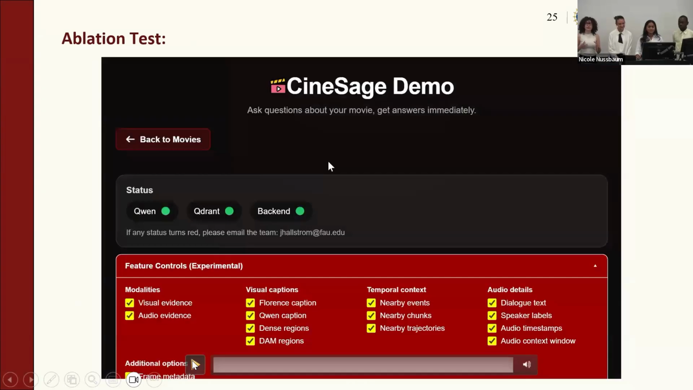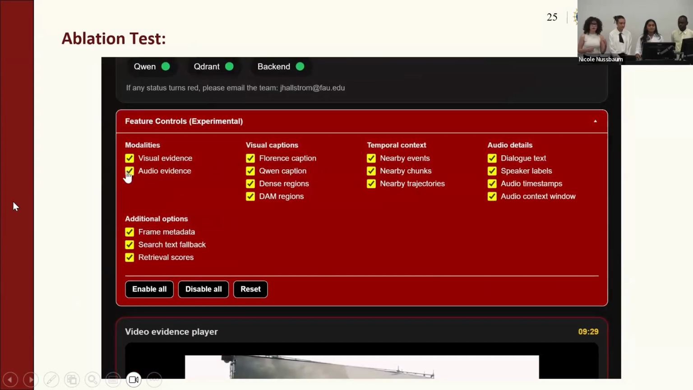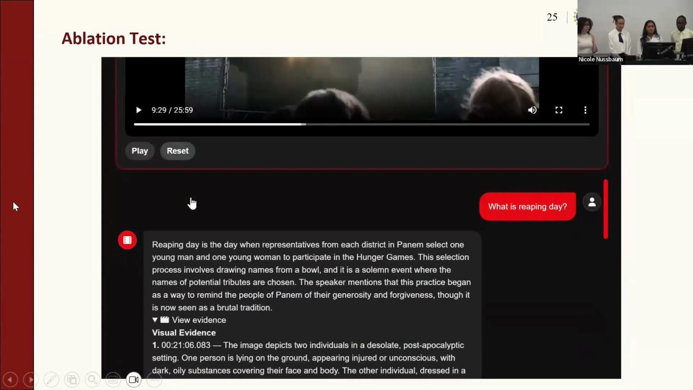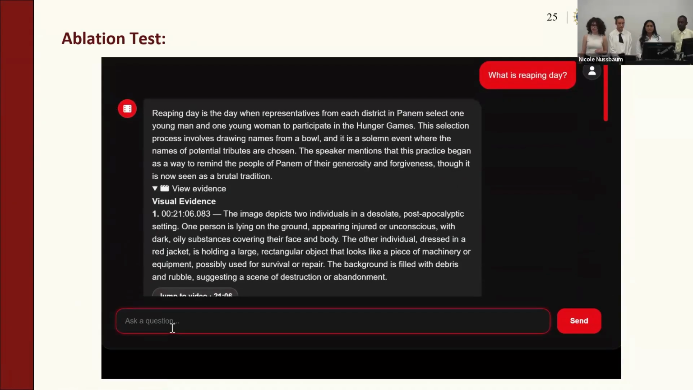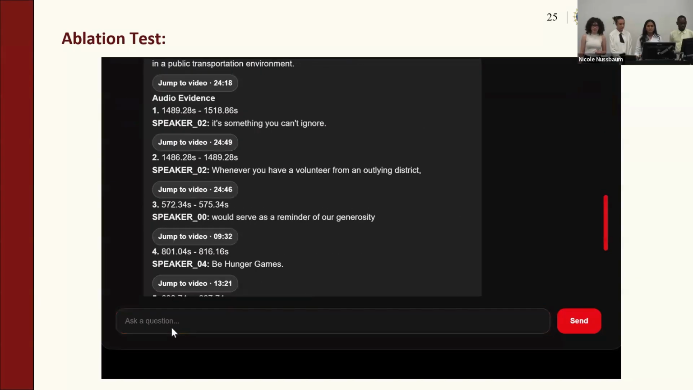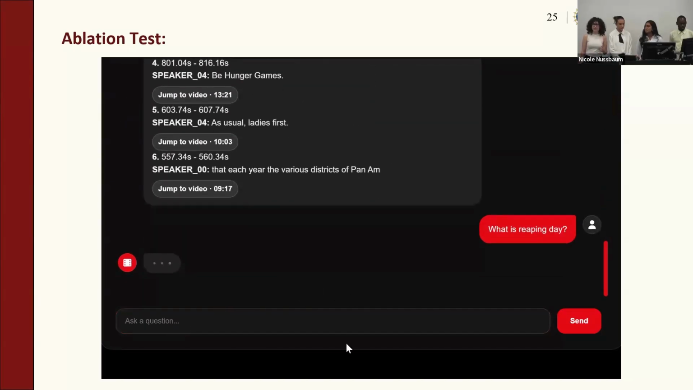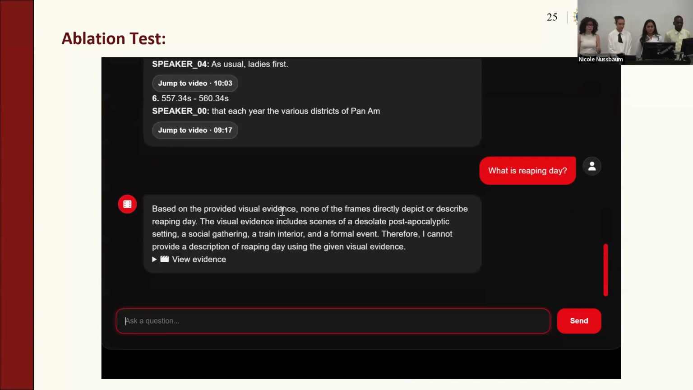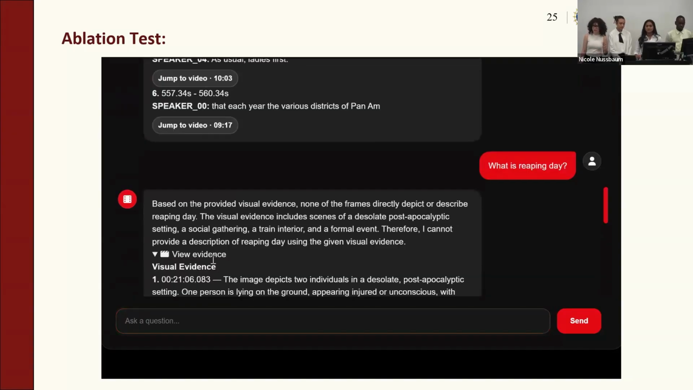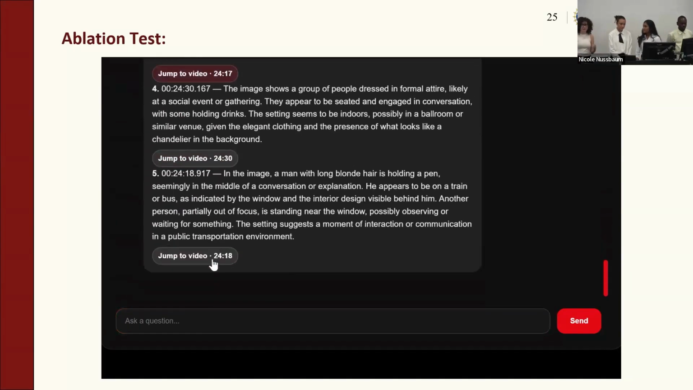So now we'll go over what the ablation test looks like. Here you can see we toggle off our audio or transcript layer, and we're going to ask the same question. What is reaping day? And what you'll eventually see here is that the model says, hey, I don't have enough evidence to answer this. That's because it's missing the information from some important scene where they are explaining the history and tradition of the Hunger Games. This shows that our system doesn't just answer, it answers with evidence that's available.